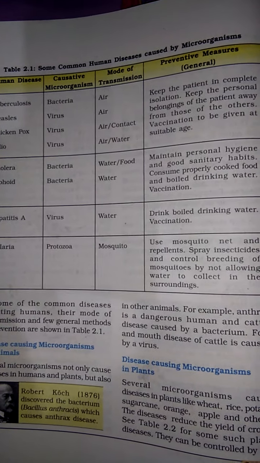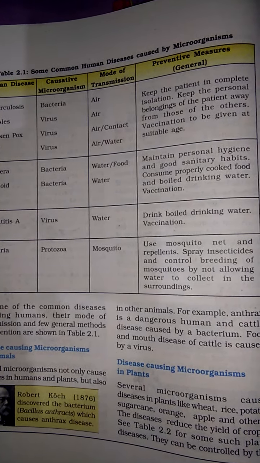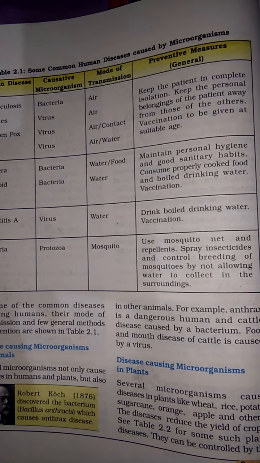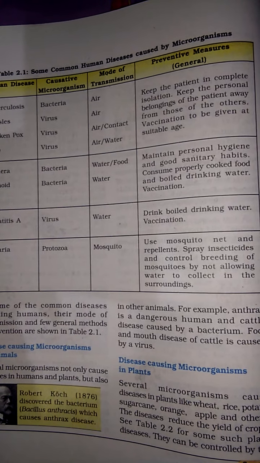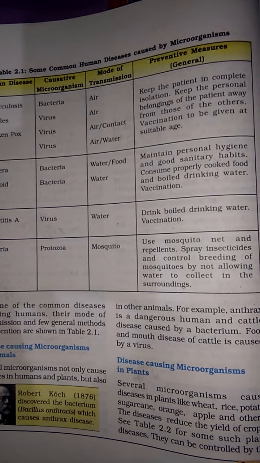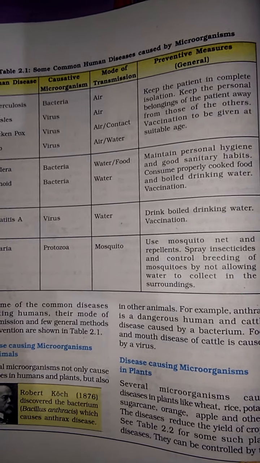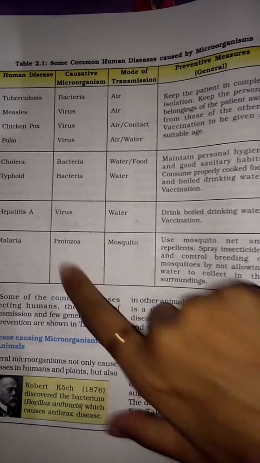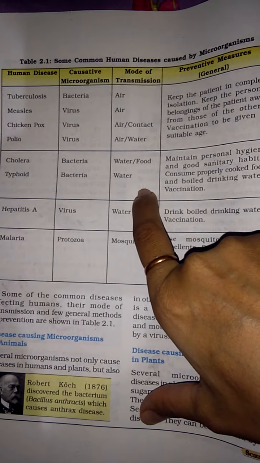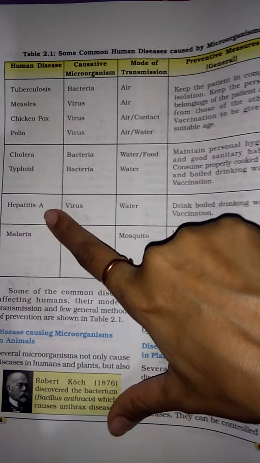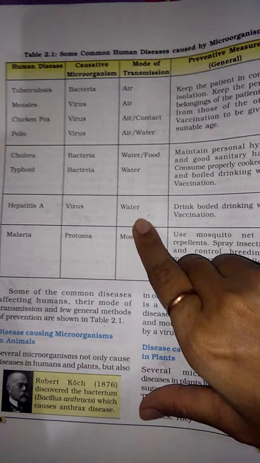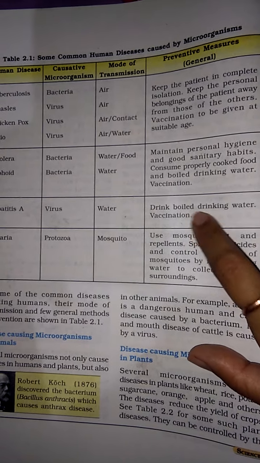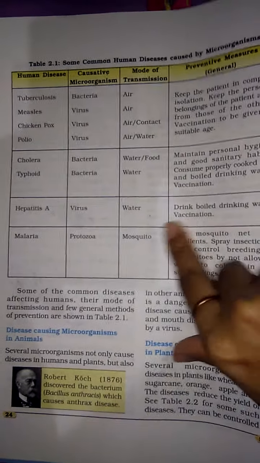Vaccination. So we have to take care of the personal hygiene of that patient, using good sanitary habits and consuming properly cooked food. We do not eat raw food, we drink boiled drinking water, and take vaccination too. Now typhoid, bacteria, mode of transmission water. Hepatitis A, virus, by water. Drink boiled drinking water and take vaccination.